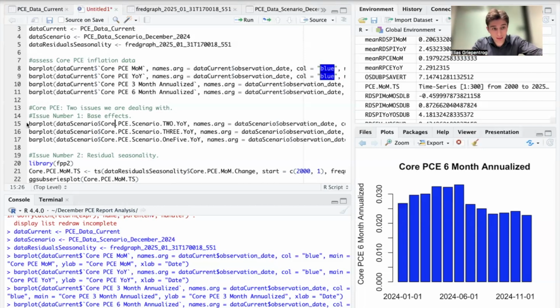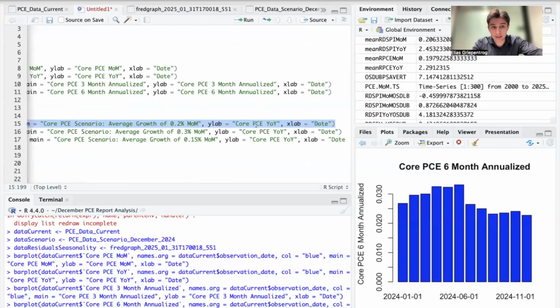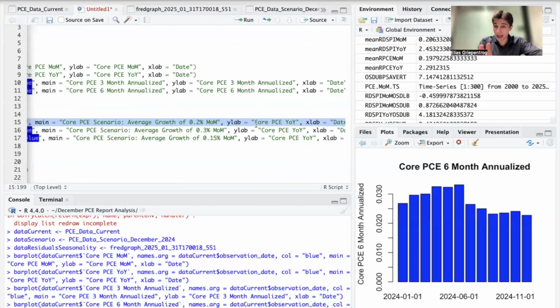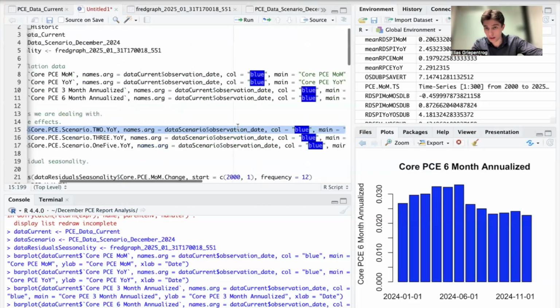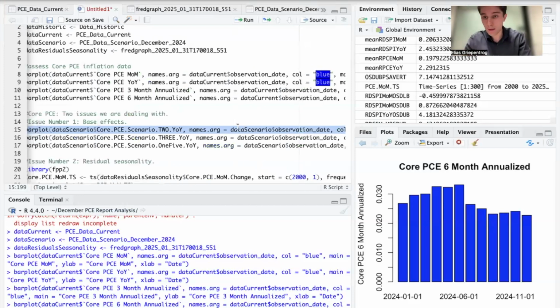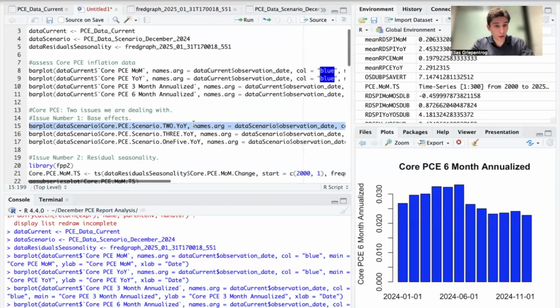So the first analysis that we're going to look at is what would happen to the year-over-year core PCE inflation rate if we see average growth of 0.2% month over month, a rate that we certainly would have qualified as very benign throughout 2024.